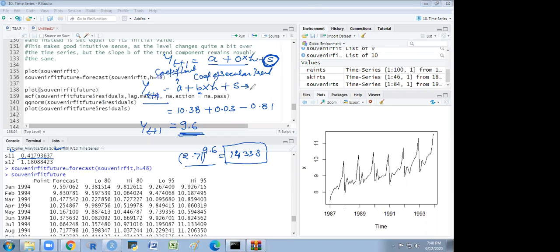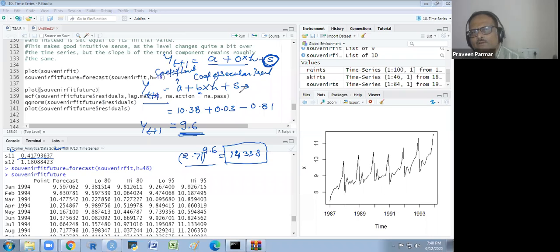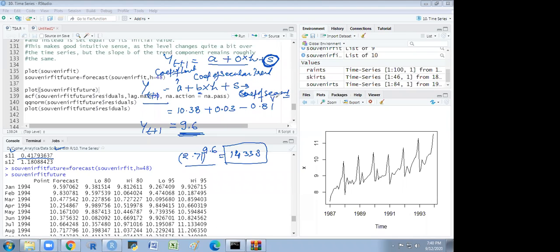And this is our seasonal trend coefficient; you could say that. The coefficient of the constant works like a constant, and then the coefficient of seasonal trend.